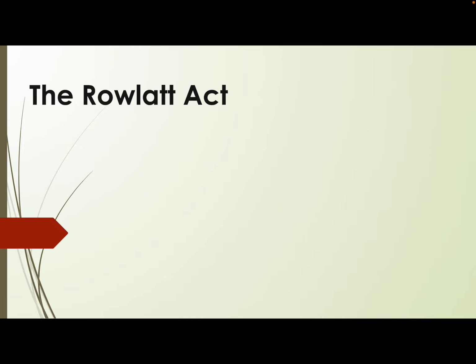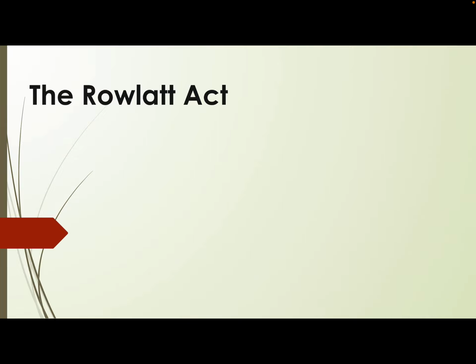As I mentioned to you earlier in the previous class, nothing in history happens in isolation. If any event has happened, if any act has been introduced, if any development takes place, there is a background story to it and a background connection to it. And the background story and connection here is that the activities on the part of the revolutionaries made the colonial government introduce the Rowlatt Act. Please remember this. Establish connections when you are reading history. This is very, very important.